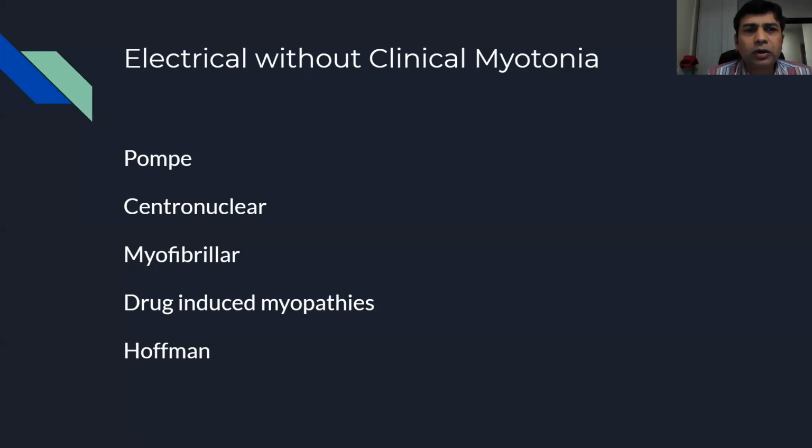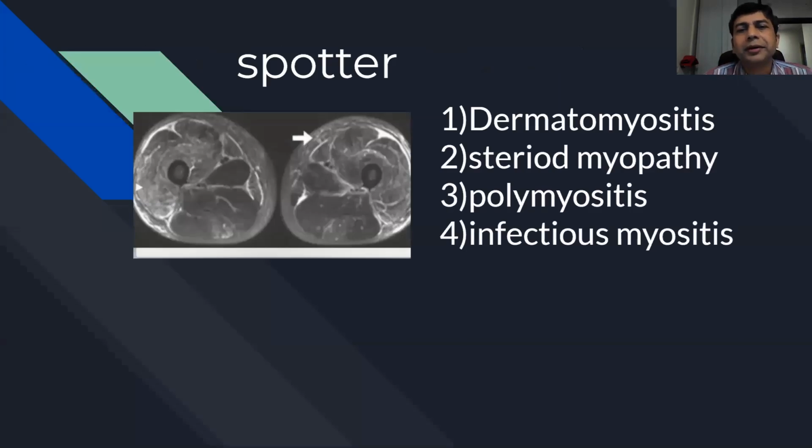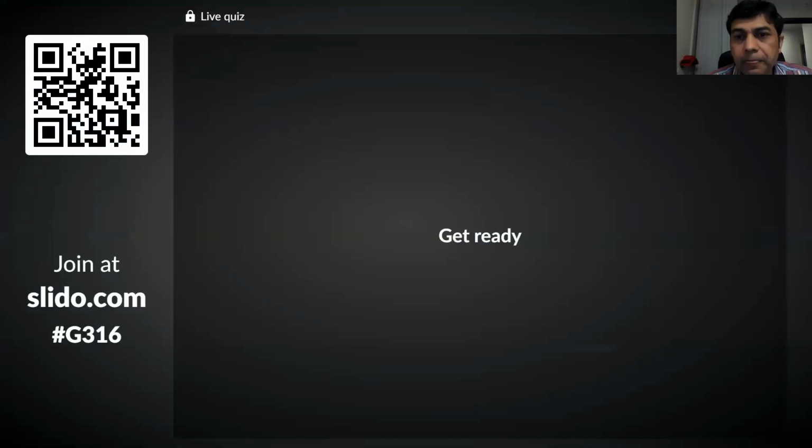Okay, this is the spotter of muscle MRI. What do you say? I have put a needle here. The pointer points to the subcutaneous tissue. Look at the muscle. These are actually STIR sequences. Muscle is also bright, and the subcutaneous tissue also seems to be involved. So which is this myopathy? Get ready and answer.